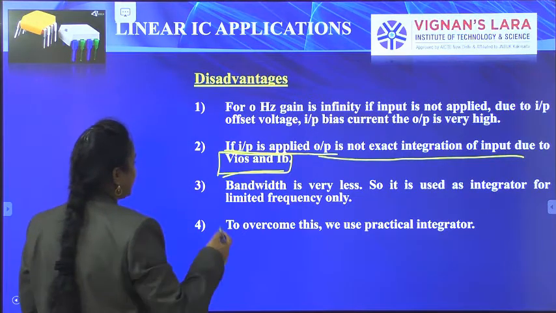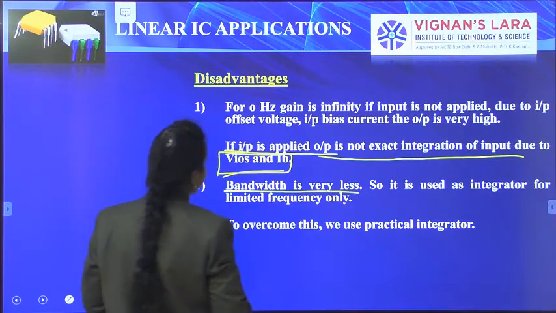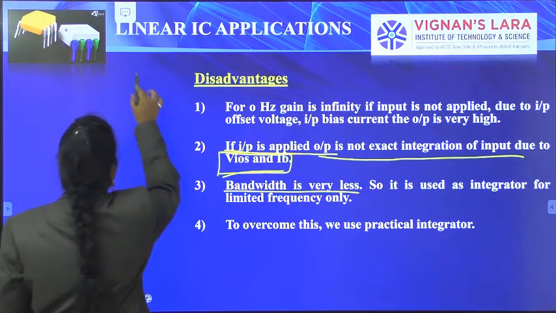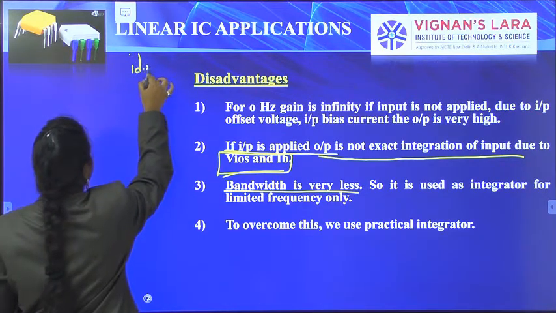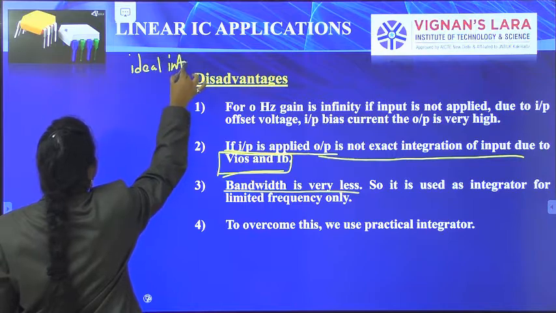The bandwidth is also very less in the ideal integrator. These are the disadvantages of the ideal integrator.